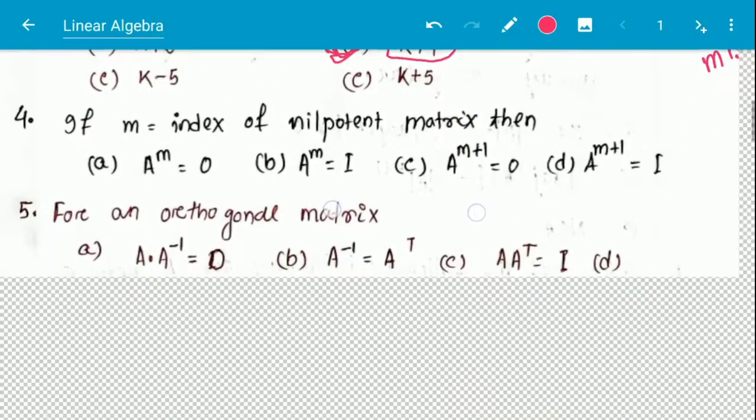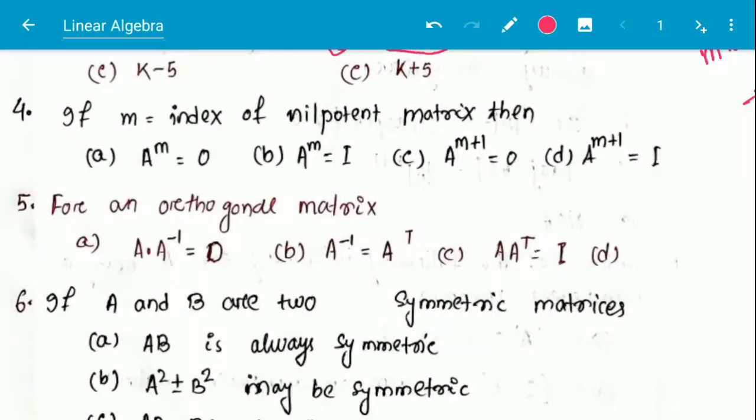Next question, if M is equal to index of nilpotent matrix, then option A, A to the power M is equal to null matrix. Option B, A to the power M is equal to identity matrix. Option C, A to the power M plus 1 is equal to null matrix. Option D, A to the power M plus 1 is equal to identity matrix.